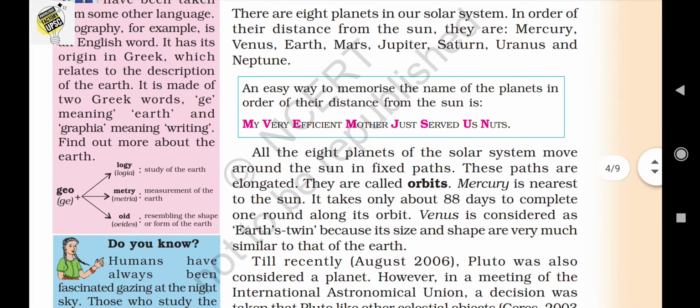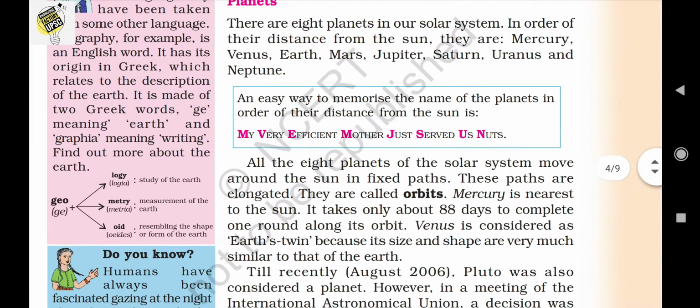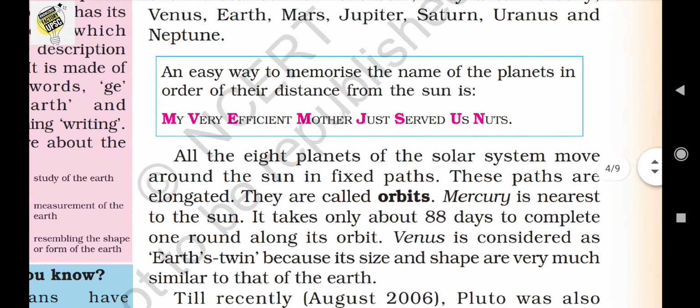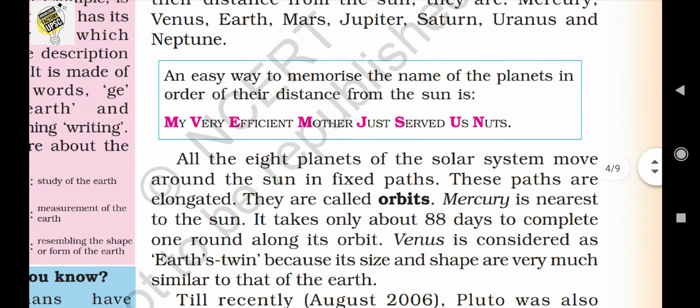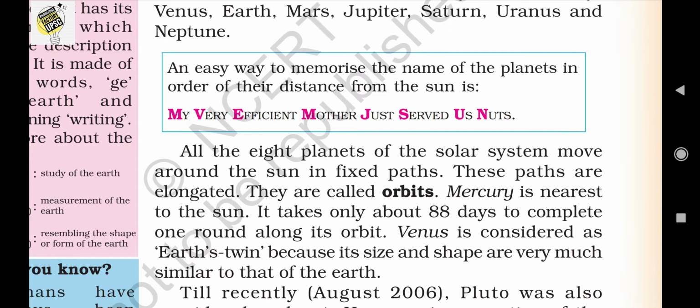Okay, there is an interesting code which is very useful for studying this: My very efficient mother just served us nuts. The first letters, M, V, E, M, J, S, U, N, denote the 8 planets in our solar system. That means in the word my, M means Mercury, very is Venus, efficient is Earth, M is Mars, J is Jupiter, S is Saturn, U is Uranus, N is Neptune.